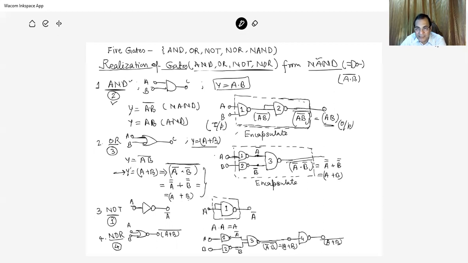Complement of complement is the same. Here it is complement of complement, B is same. So A plus B. So if we encapsulate, इतने को छुपा दिया जाए तो इनपुट में क्या है? इनपुट में हमारा A और B है और आउटपुट में क्या मिल रहा है? A plus B.